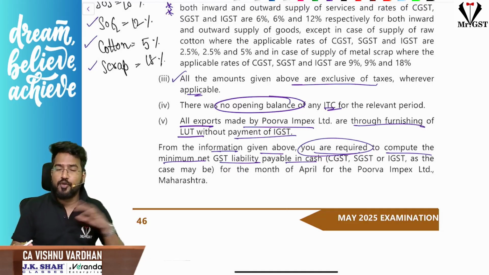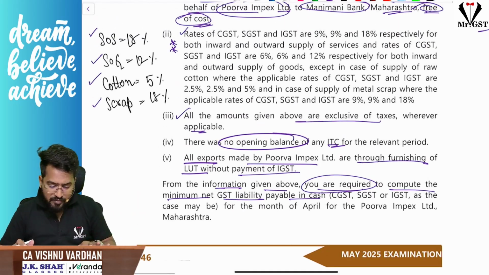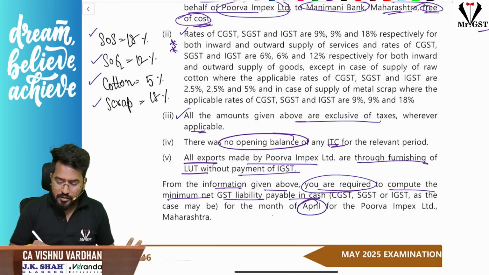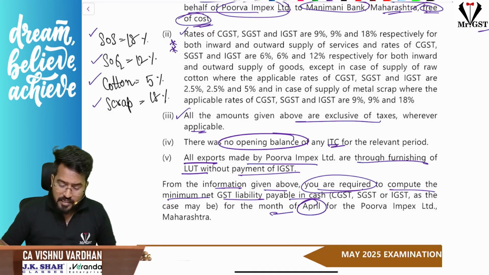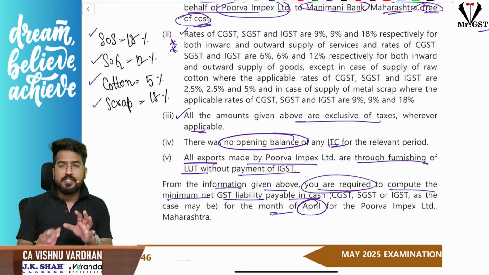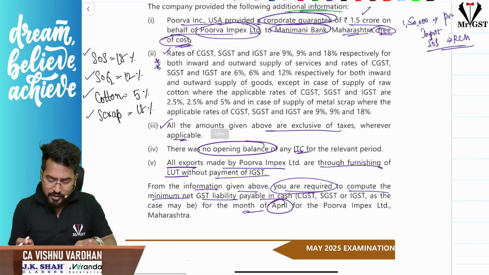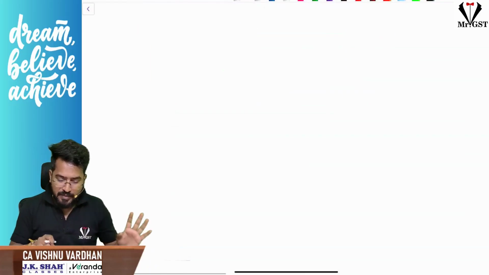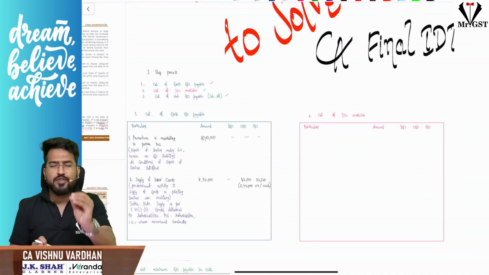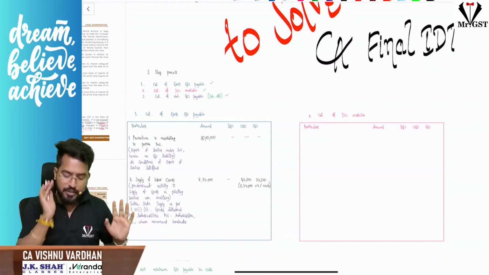Let us go with the solution. We have completely read the question and we have did the decoding. So for the month of April, you should calculate the minimum GST payable in cash. So let us start decoding the information and start doing the solution. So as I said, there are 3 steps in solving this question. First step is, see, to save your time in the video, I have just made some tables, formats, everything ready, so that quickly we can just finish the video so that your time will be saved.